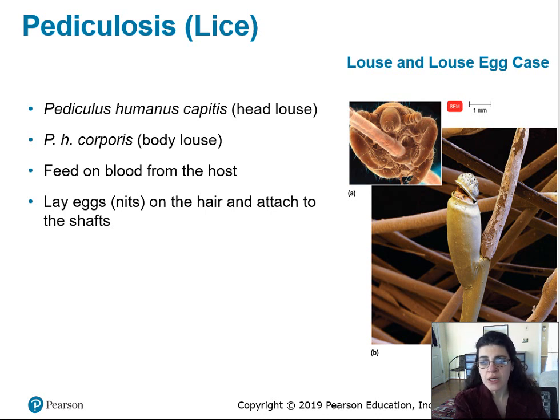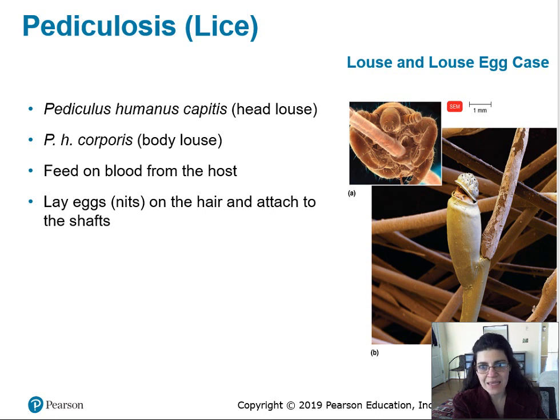Usually kids around 3 to 11 years of age are the most infested, because it's not an infection, it's not a microbe. Females are infested more often than males, probably due to head-to-head contact, hands on the hair, longer hair, okay? And usually playgrounds, sport activities, and camps are where you see more spreading of lice.